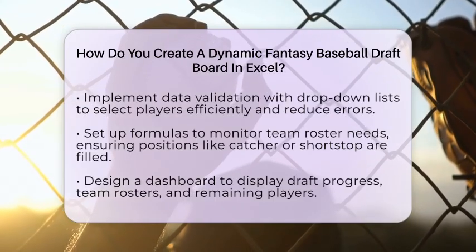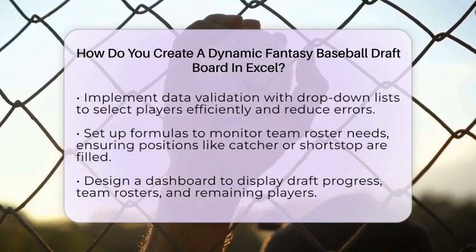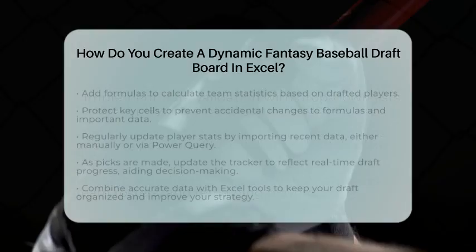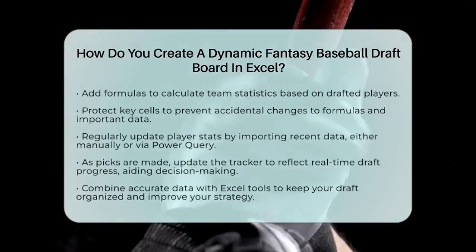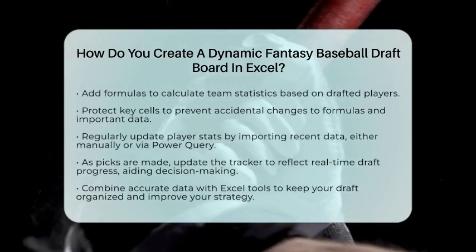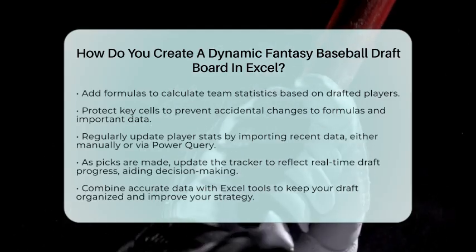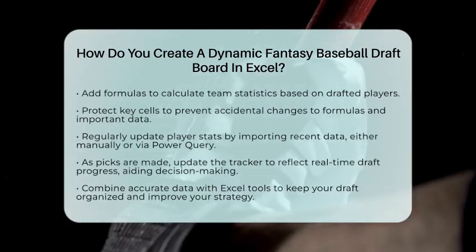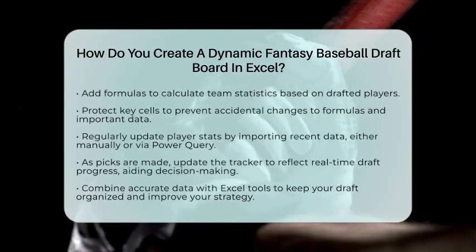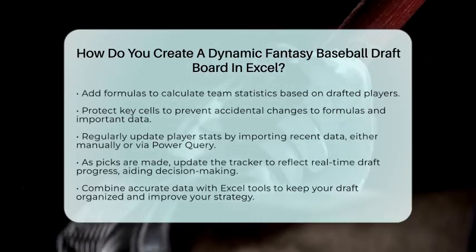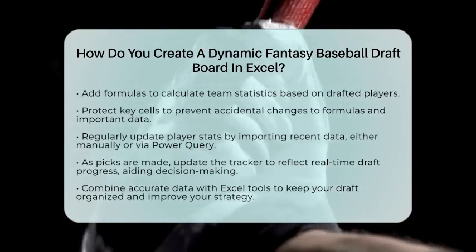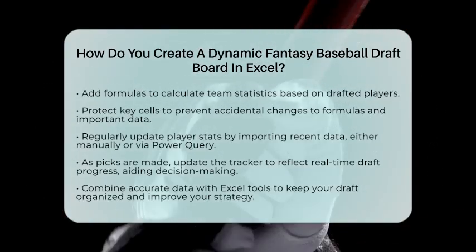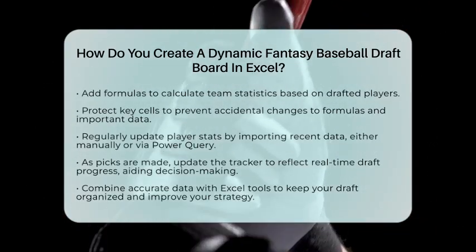When working with past and present player stats, keep your data current by importing recent stats regularly. This way, your draft decisions are based on the latest information. To do this efficiently, you can copy data from baseball statistical sites directly into Excel or use Power Query to import data automatically. As you make your picks, update the tracker, and watch your draft board reflect real-time changes.